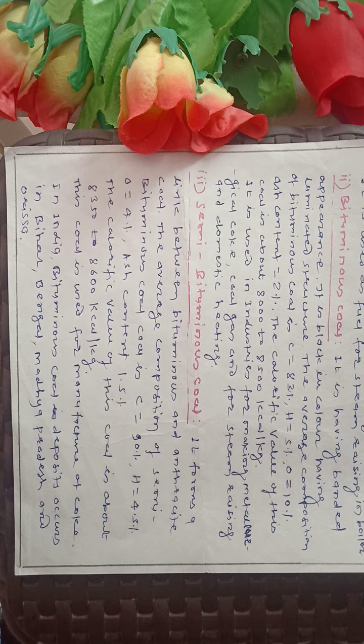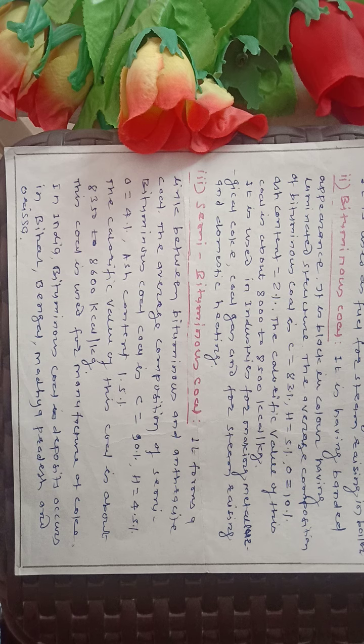Now, the third type of common bituminous coal is semi-bituminous coal. This semi-bituminous coal forms a link between bituminous coal and anthracite coal. The average composition of semi-bituminous coal is carbon 90%, hydrogen 4.5%, oxygen 4%, and ash content 1.5%.